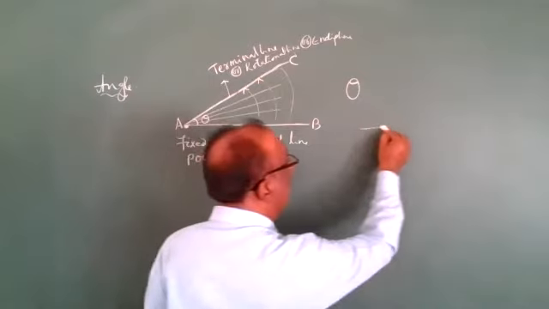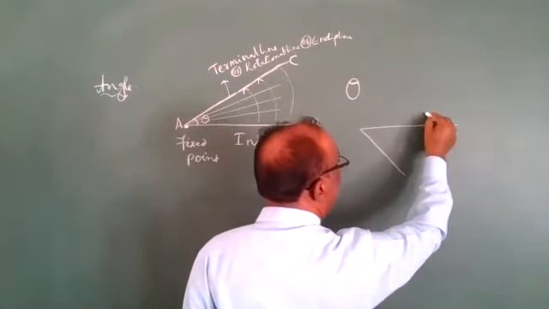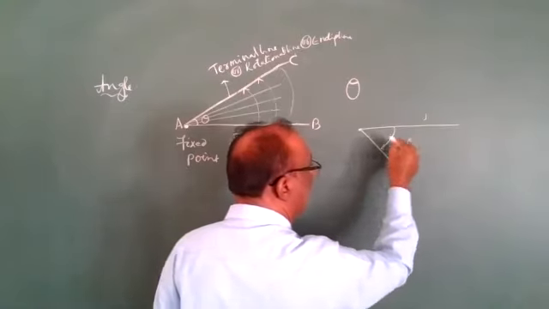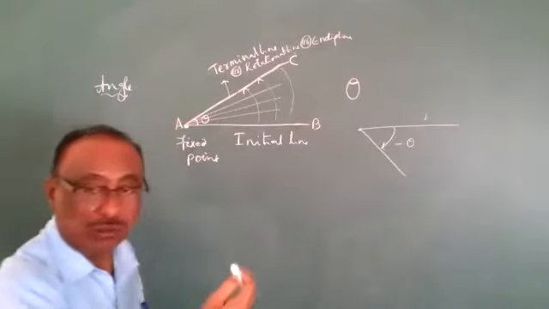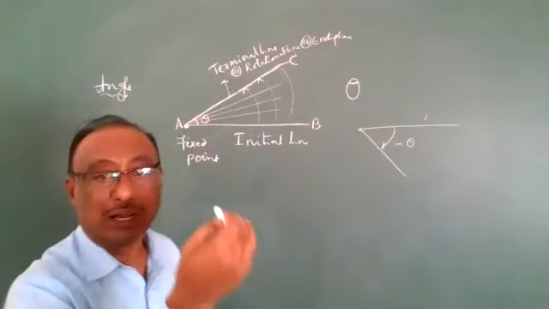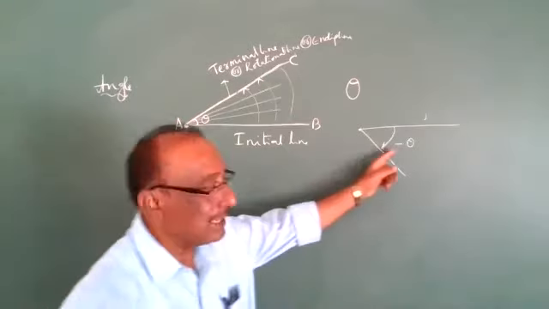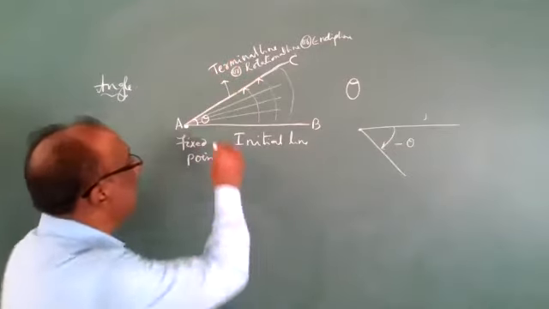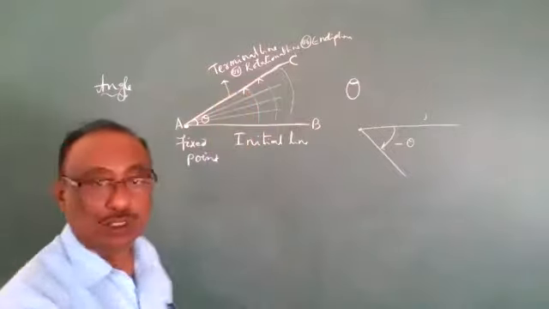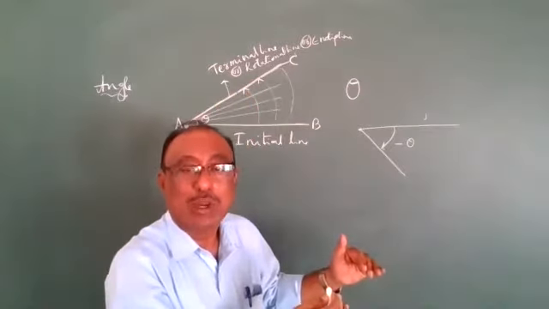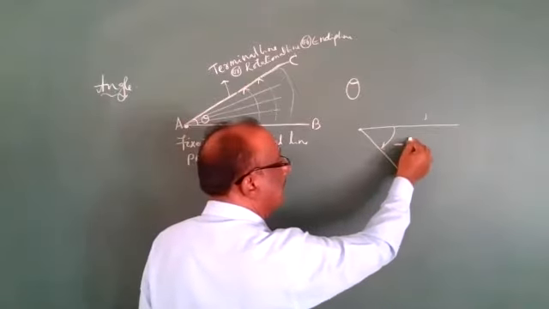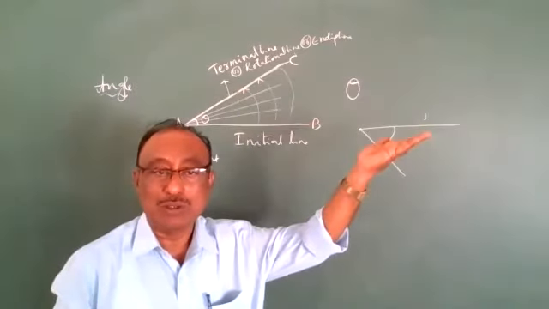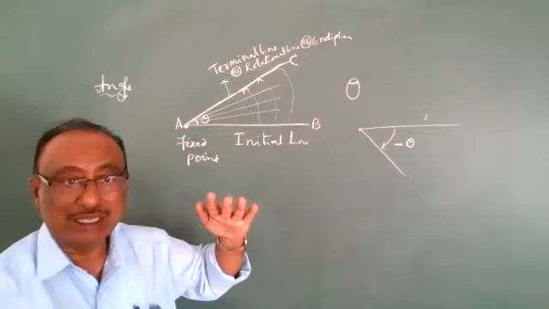If the angle is moving downside, so this is the initial line, fixed point, and the line is moving downside, then the angle is negative. If the line is moving upside, that is simply the representation, the angle is positive. Moving downside is a negative angle. That is the main point. Okay? Angle moving upside is positive, angle moving downside is negative.